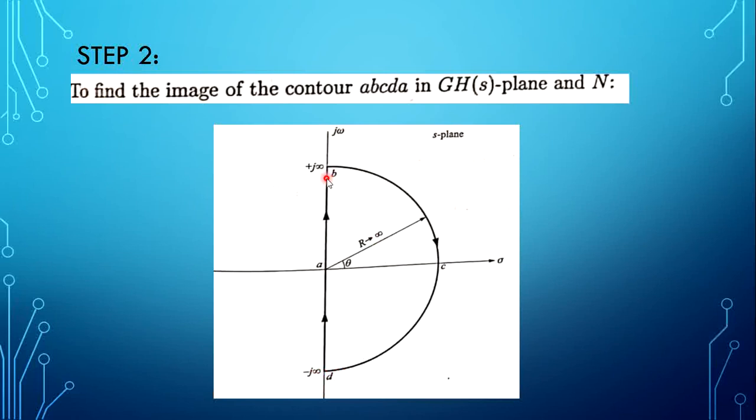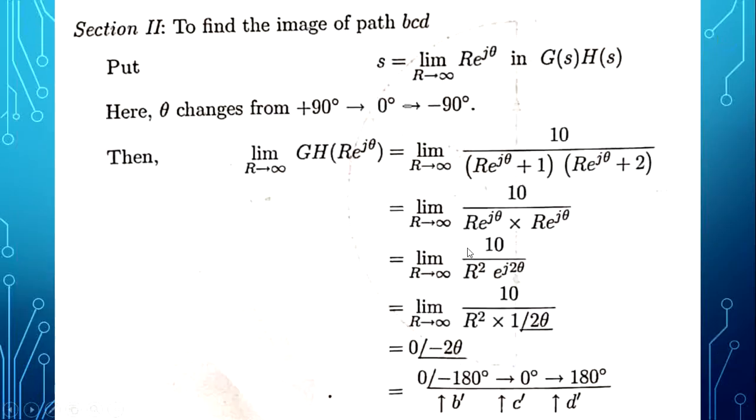So for this section 2, g of s into h of s is r into e to the power j theta, and the angle is plus 90, 0, minus 90. So we have to substitute s as r into e to the power j theta, where r tends to infinity, and at the same time theta varies from plus 90 degree, 0 degree, then minus 90 degree.